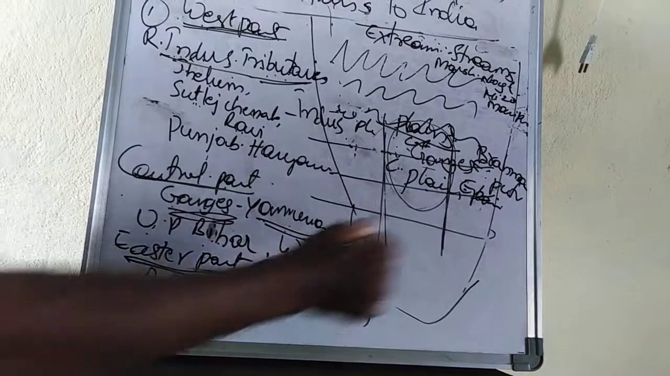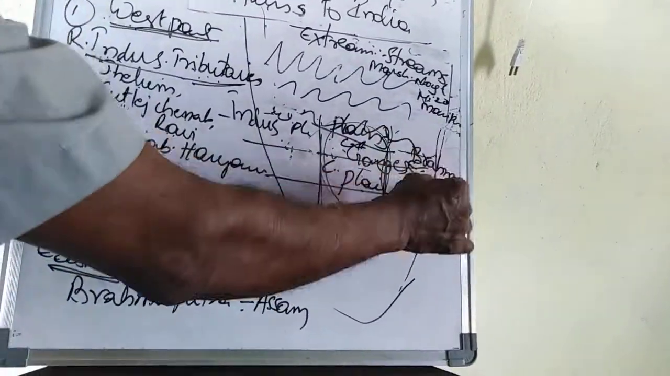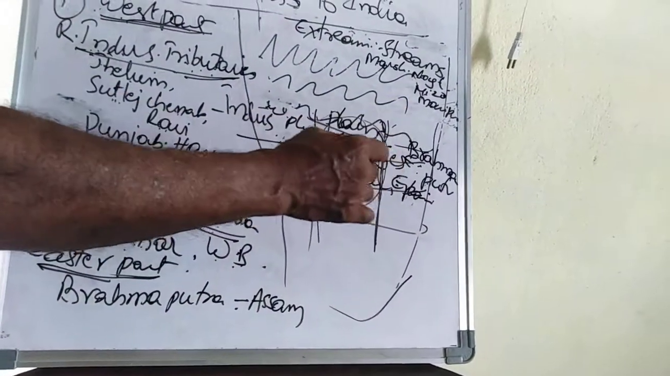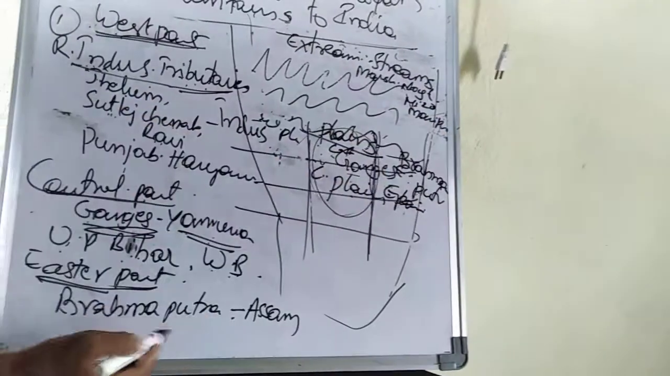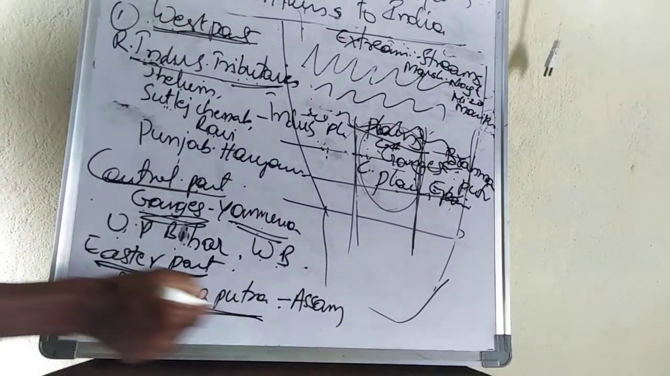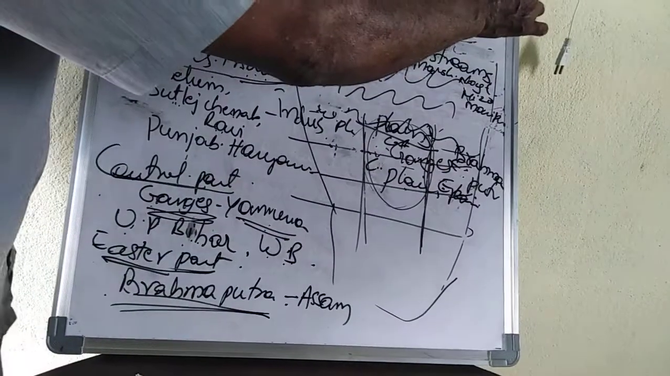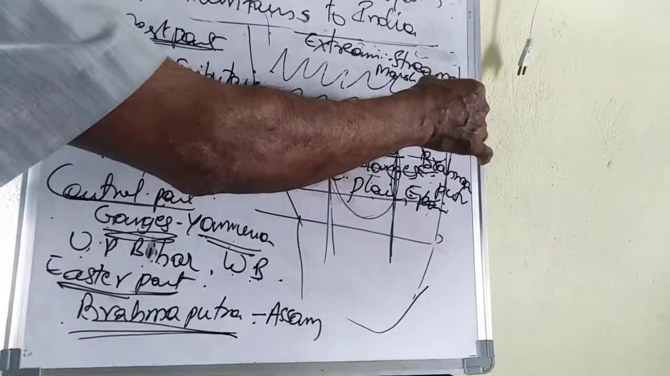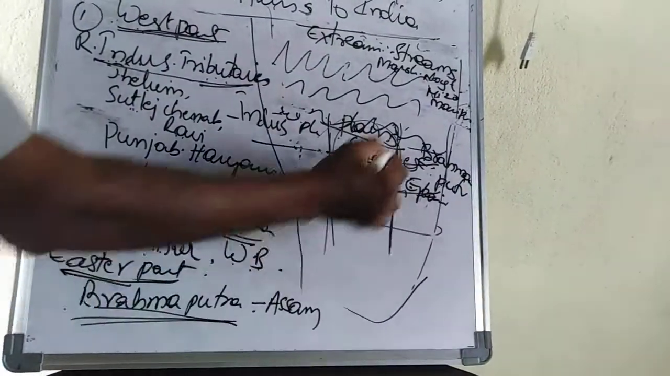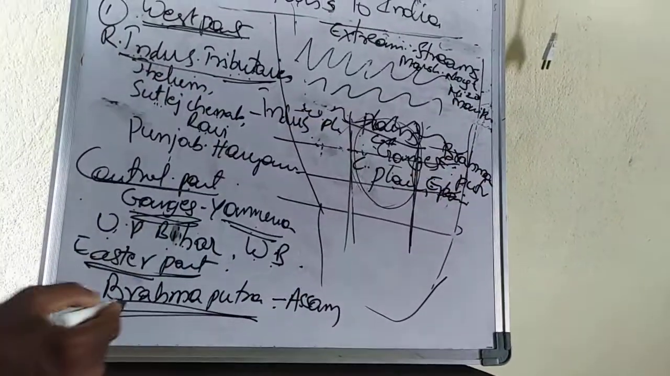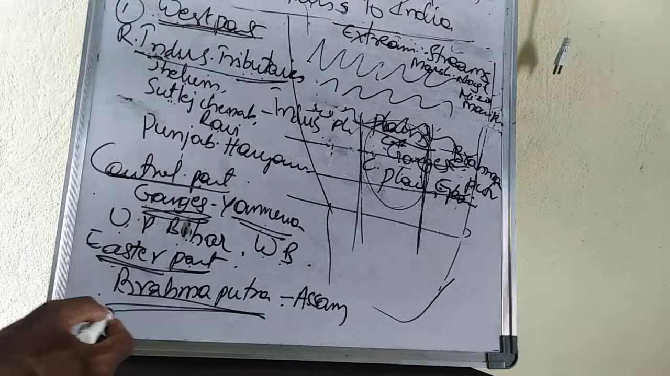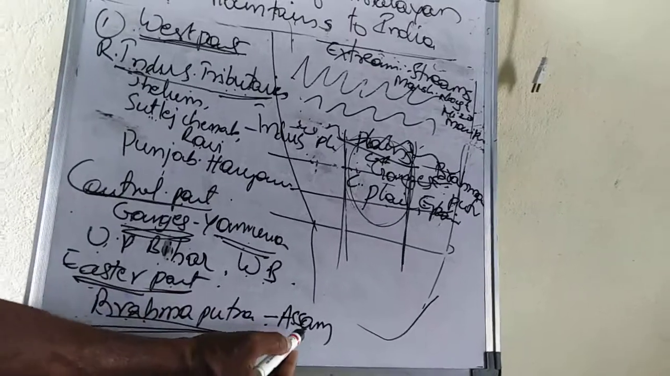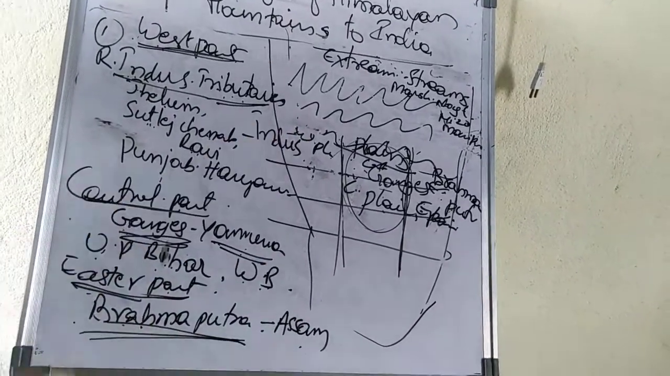Now coming to the eastern part. From here to here, this is the eastern part. The river that flows in the eastern part is the river Brahmaputra. This also starts somewhere in Tibet and flows into the state of Assam and drains that area. So this eastern part is drained by the river Brahmaputra and covers the state of Assam.